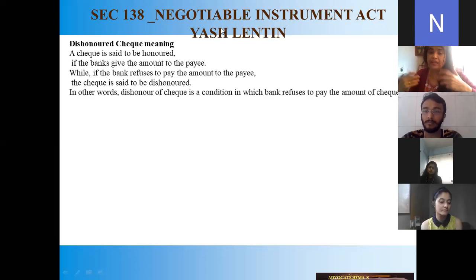So it's a sort of an insult for a personality also when we lawyers file a criminal case against a particular person. We are not bothered about whoever they are. Why did you issue a check when you didn't have a balance? So that particular person who is wanting that amount, he might have done some film production, something he might have done. Why is that particular amount not being given? So these are the things where the court summons that particular person and she has to stand there as an accused. And she has to plead what exactly went wrong and why the check had no money in the account.